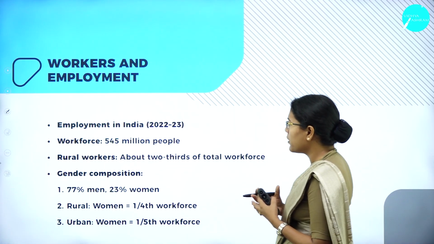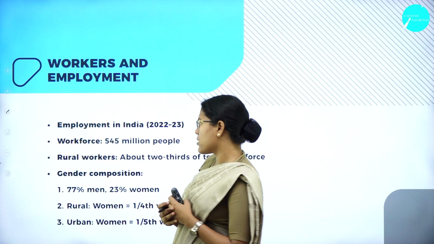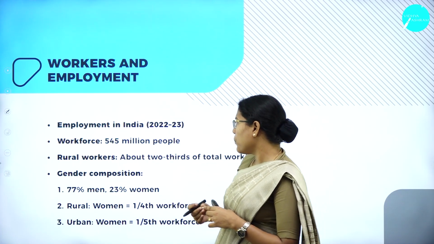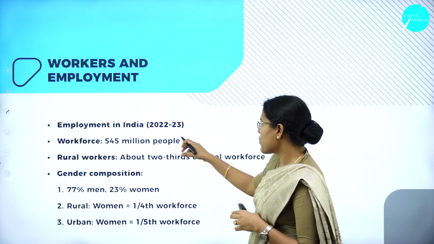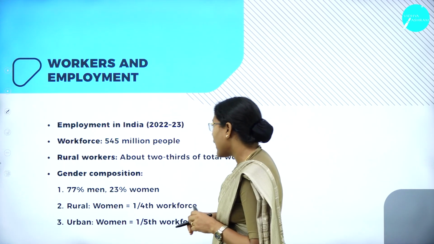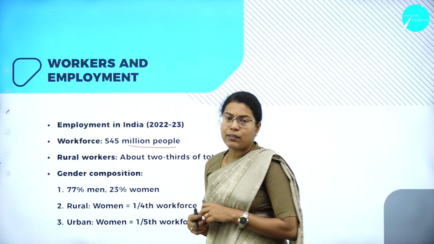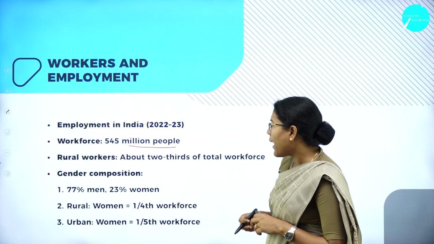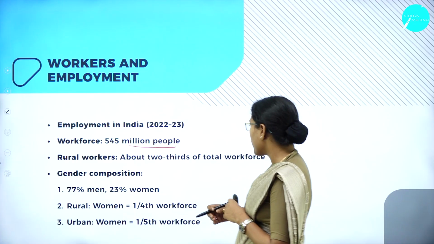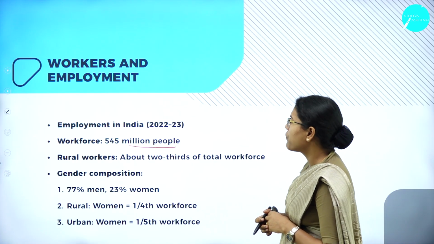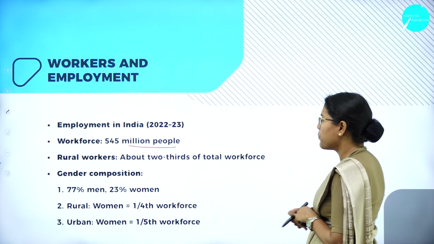Let us also learn about how is the employment condition in India. Particularly from 2022 to 23, there are 545 million people working in India, and rural workers are about 2/3 of the total workforce. Then gender composition.